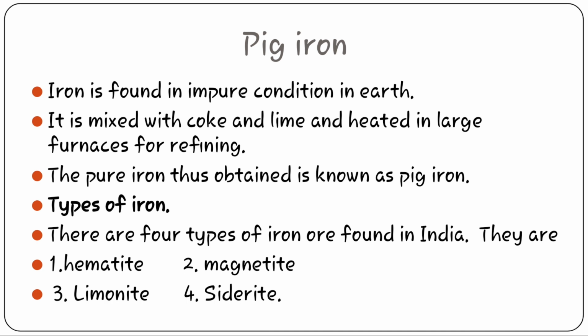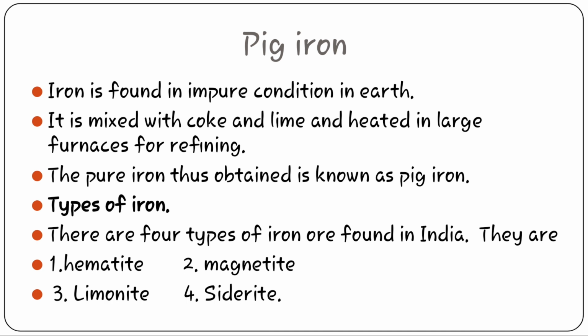So, this is about pig iron, and we have 4 types of iron found in India. According to the carbon content in iron, we classify the types of iron.